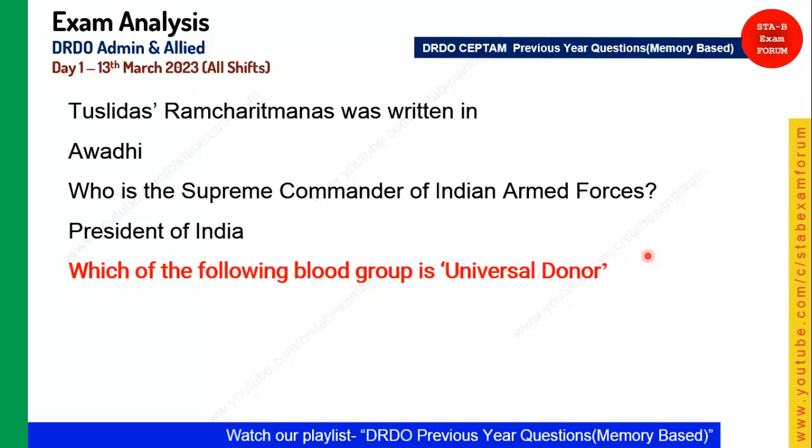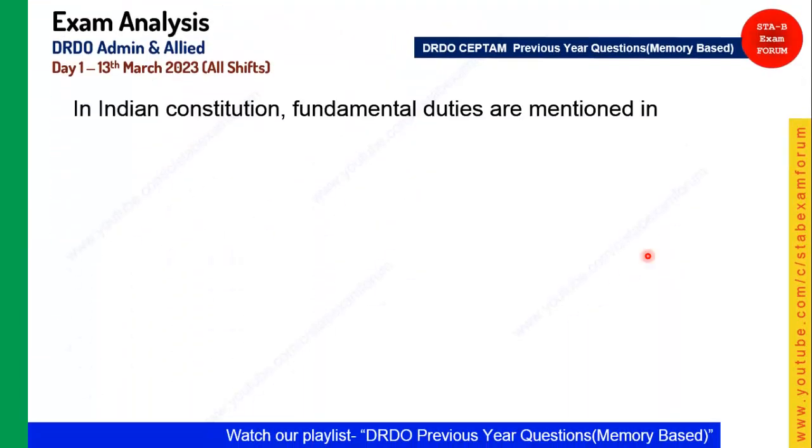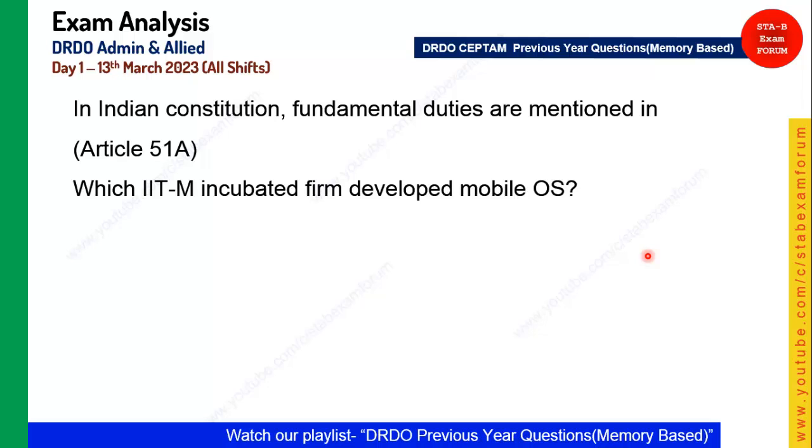Next, which of the following blood groups is the universal donor? As you know, the universal donor is blood group O. Coming to the next question: in the Indian Constitution, fundamental duties are mentioned in which article? As you can see, you are getting 2 to 3 questions from Indian polity. Fundamental duties are mentioned in article 51A, and 51A was the correct answer.